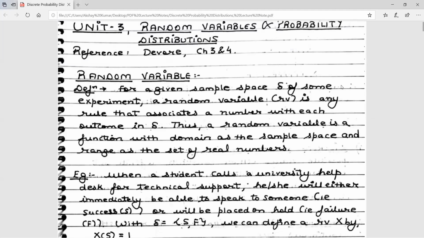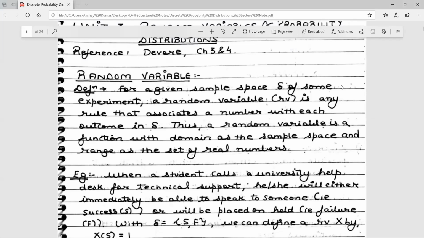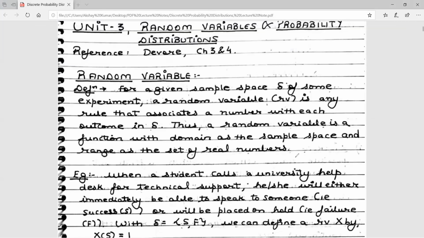Coming to the whiteboard, I can explain this in the functional form. My domain is the set of all outcomes in delta, where delta is the sample space, and my range is the set of all real numbers.